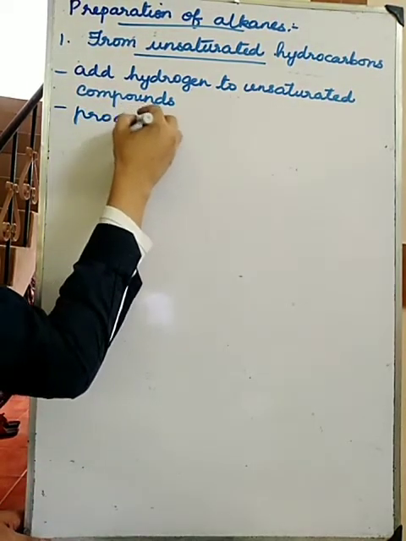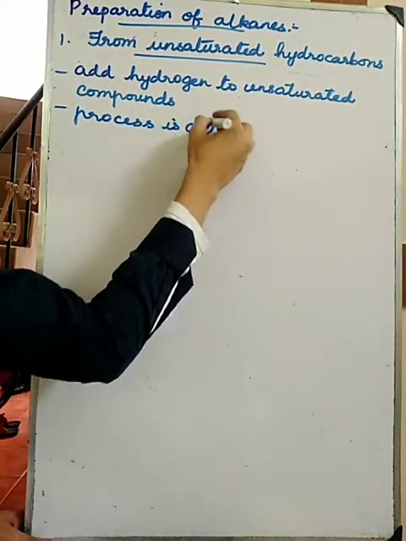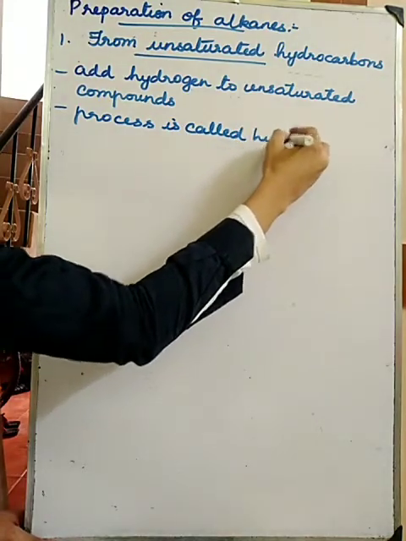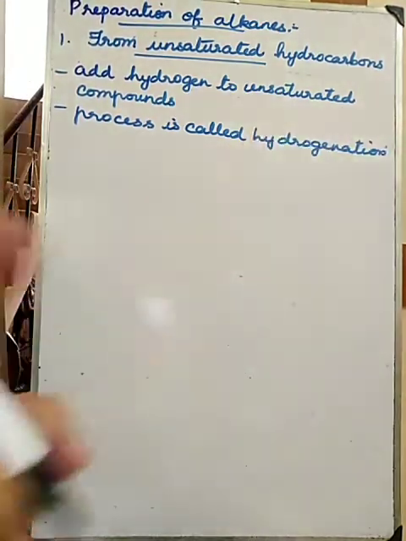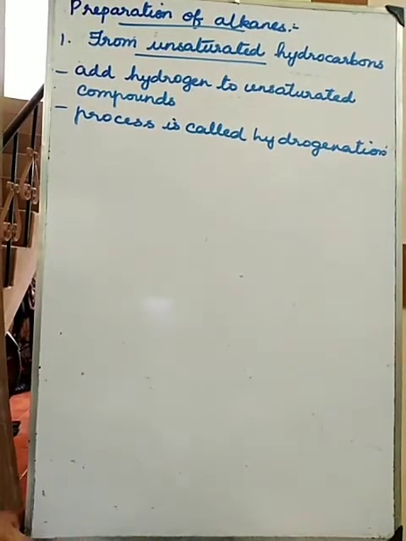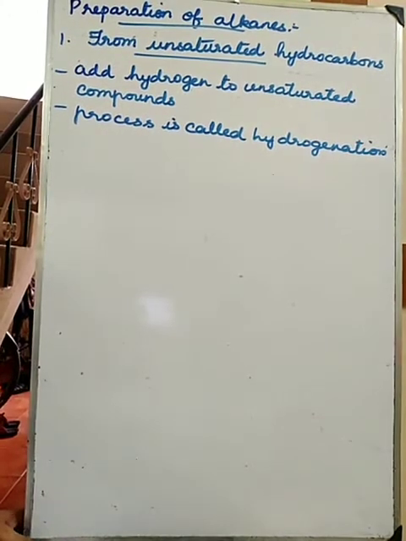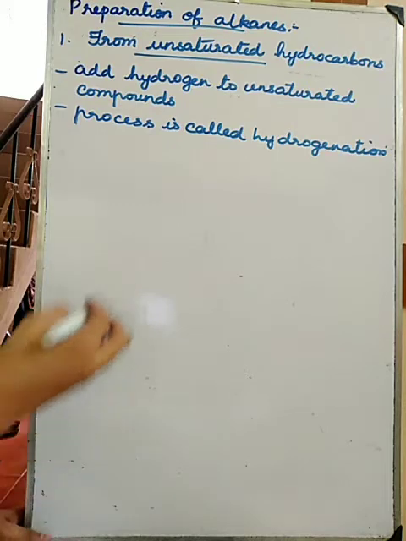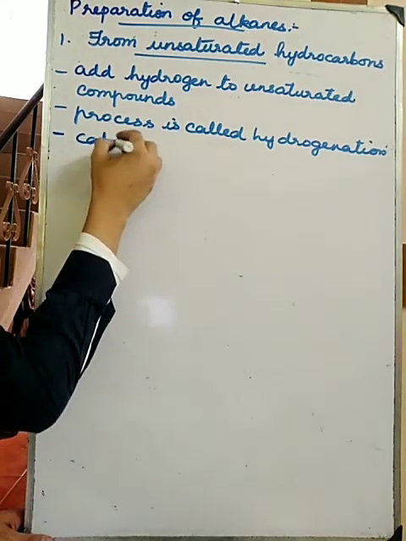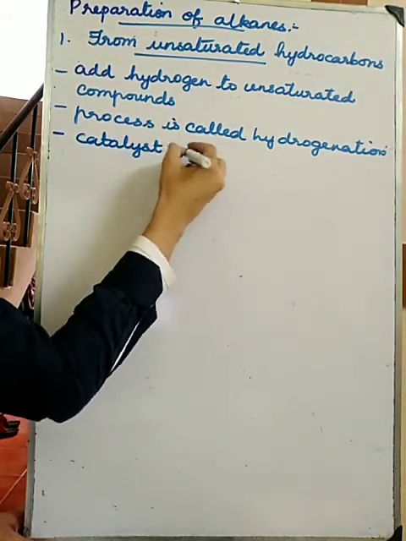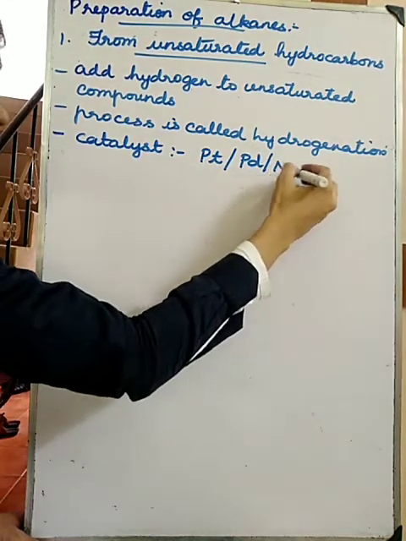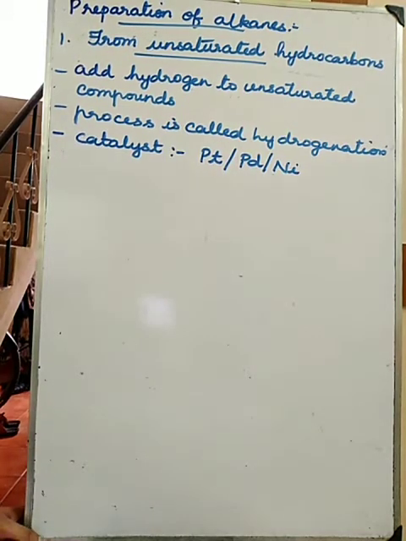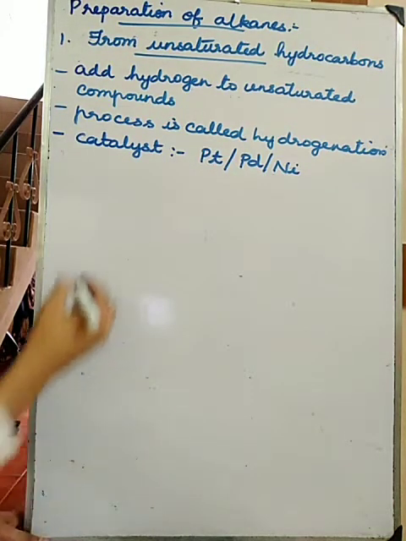The process is also called as hydrogenation. For this we need catalyst. We use platinum, palladium or nickel catalyst.